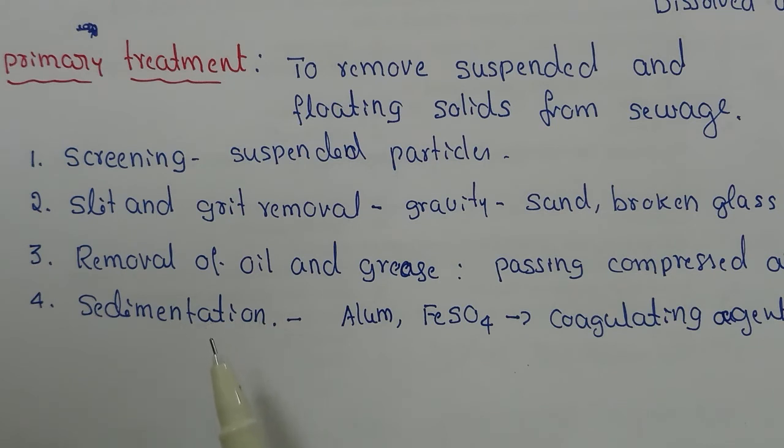And in the third step, removal of oil and grease by passing compressed air. As a result, this mixture floats on the surface and it can be skimmed off. Then the fourth step is sedimentation, where non-settleable particles are removed by the addition of coagulating agents like alum and ferrous sulfate.